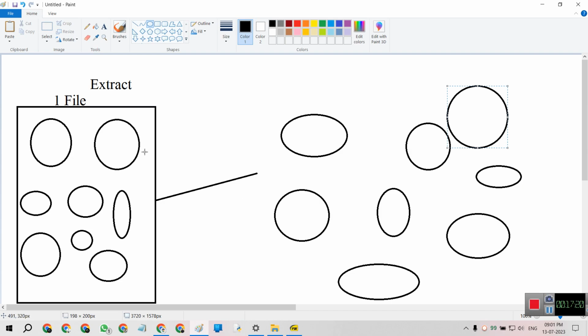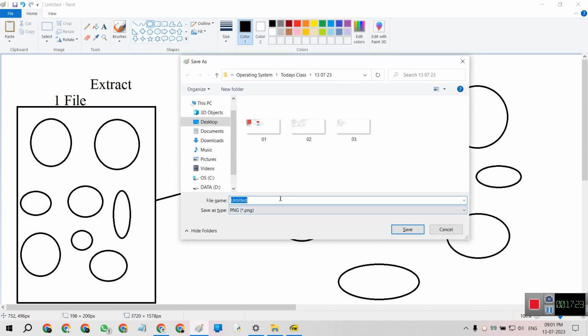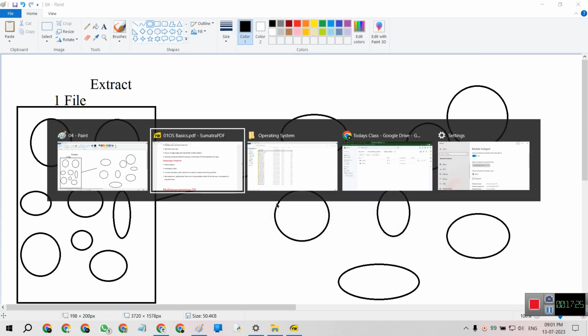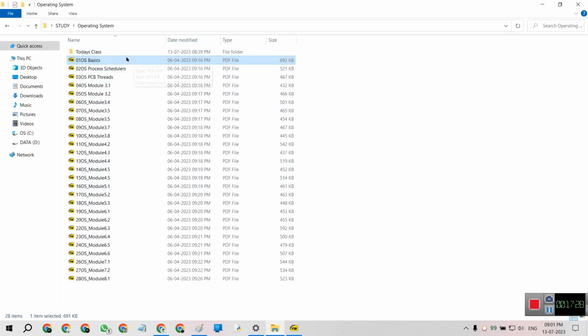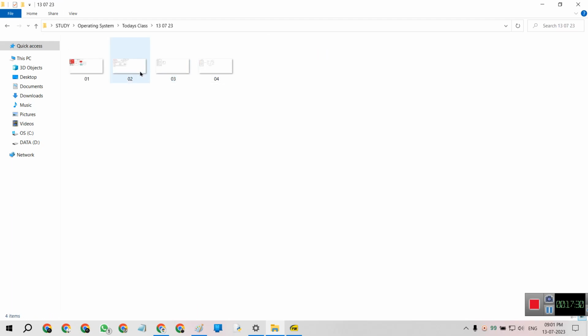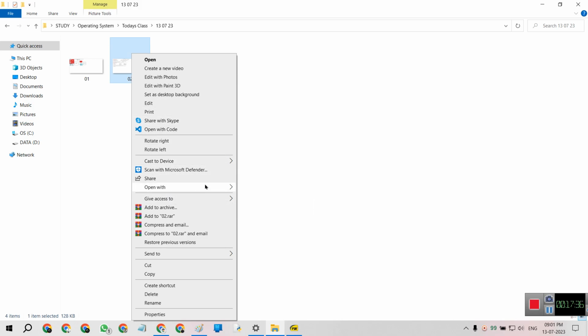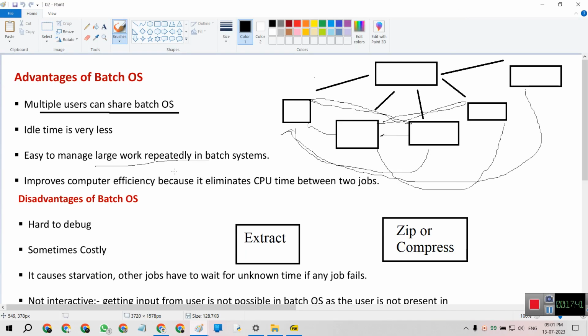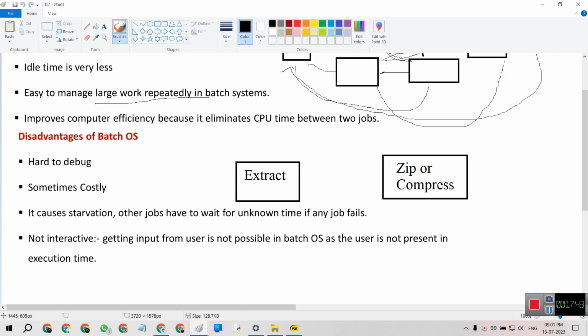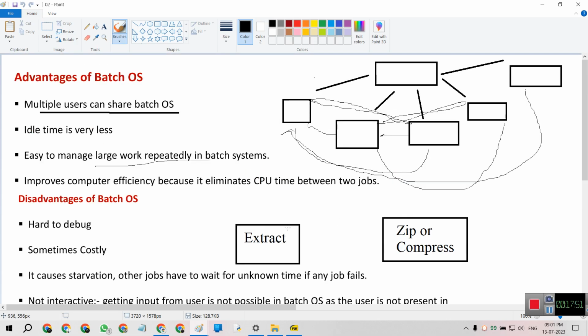What is the meaning of explaining these two terms? Simply I will explain. So extract and zip or compress is explained simply. Hard to debug means, for example, the debug means extract. So simply multiple files are extracted to a single particular file.